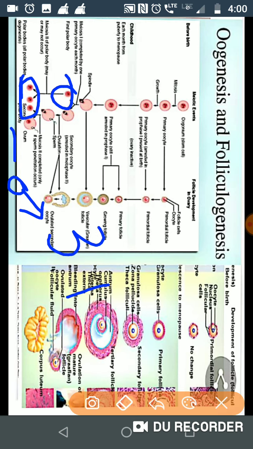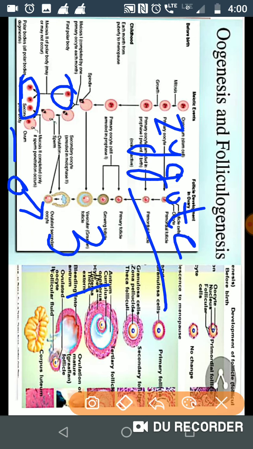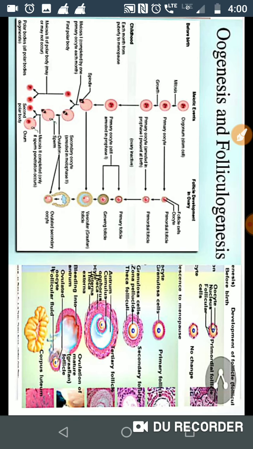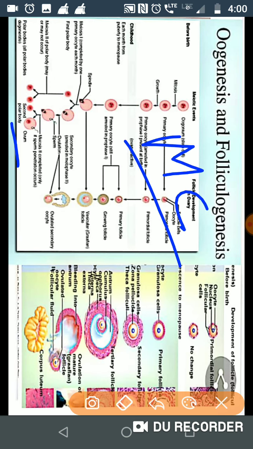This ova gets fertilized with the sperm, later converts into a zygote, undergoes further cleavage and division, and reaches the uterus. And if the ova does not get fertilized with the sperm, it waits for the sperm, but if not fertilized, it is excreted with the menstrual cycle, the bleeding phase.